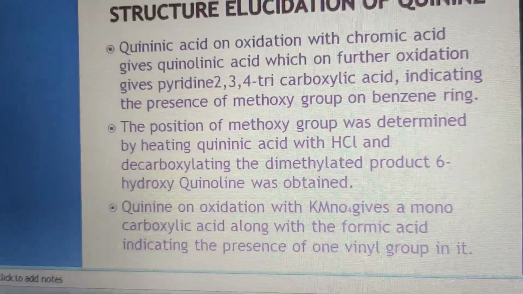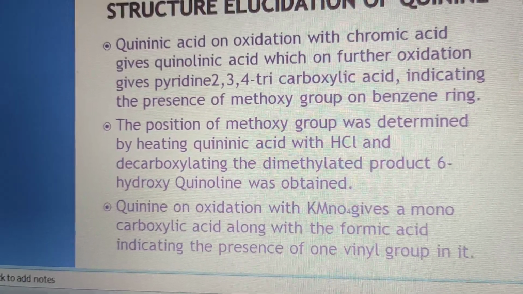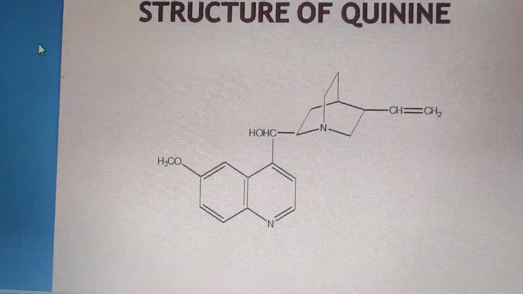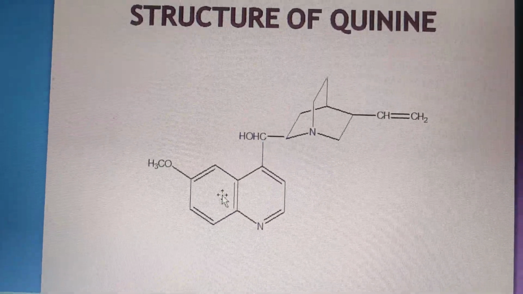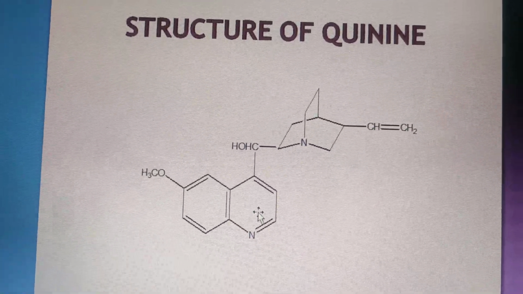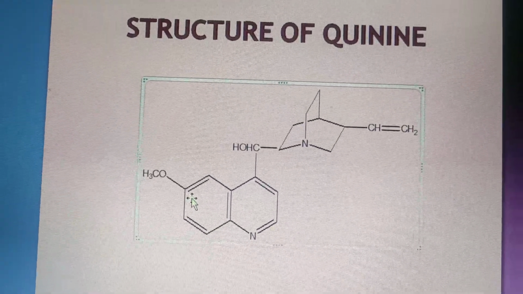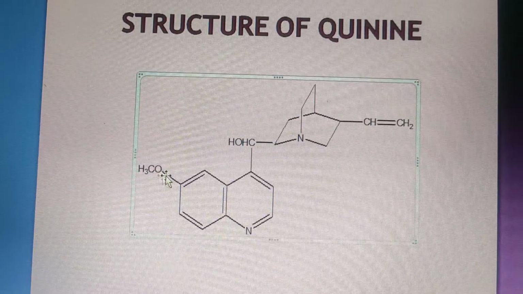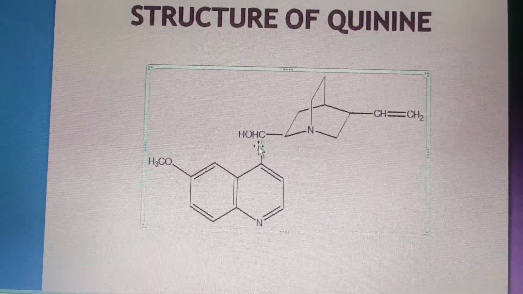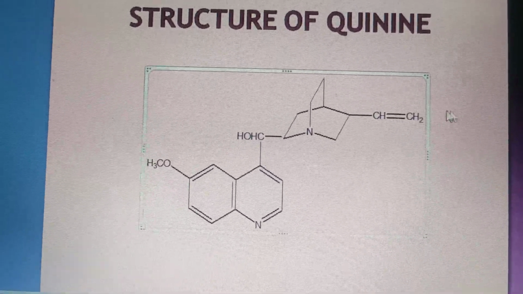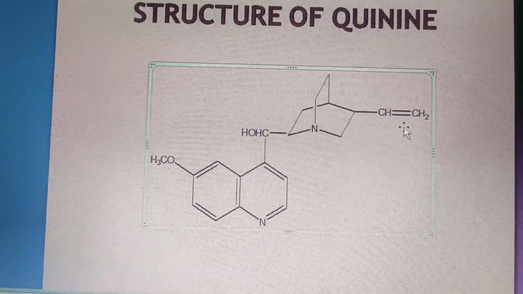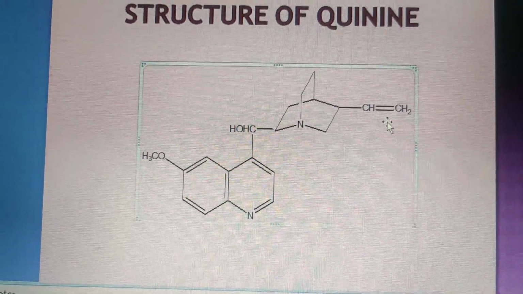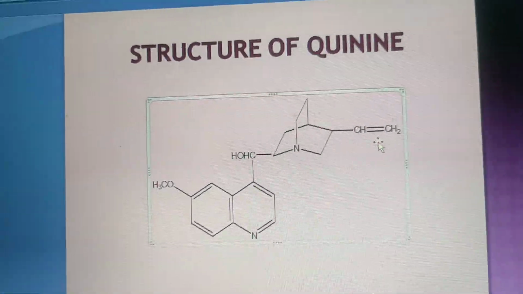So dear students, as I have said earlier, this is the basic structure of quinine. Let us see, there is a quinoline ring: one is the pyridine ring and another is the benzene ring, and the methoxy is on the benzene ring at position 6. One alcoholic group is secondary in nature, and one vinyl group is out of the ring. So today we established the structure of quinine. Later on we will discuss the structure of morphine. Thank you very much.